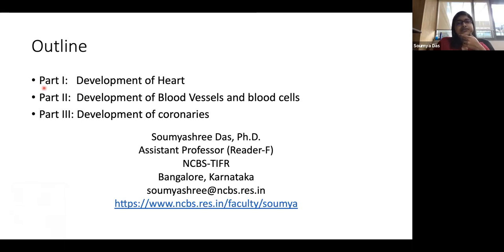The first part, we'll be looking at the development of heart in different systems and what all processes are involved, cellular processes mainly, and what are the molecular triggers and what is the timeline and how are the molecular pathways conserved from species to species.